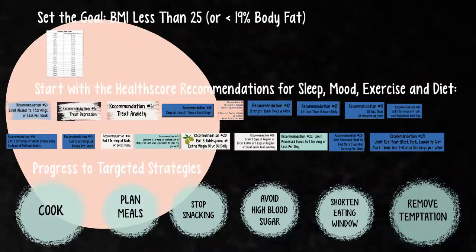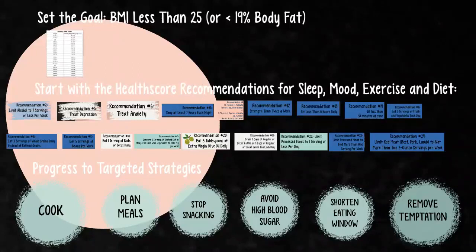And let's say you're muscular and your BMI is over 25, but your body fat percent is less than 19. You can go with the body fat percent of being less than 19 in determining whether or not you're overweight. In the case of someone whose BMI is over 25, but their body fat percent is under 19, they are not considered overweight. That is a healthy body weight.